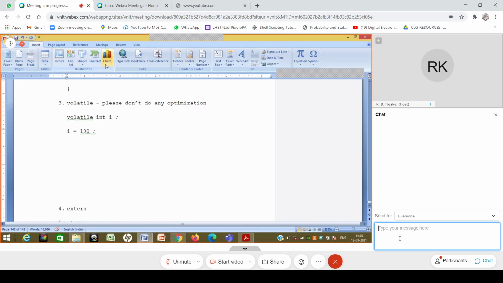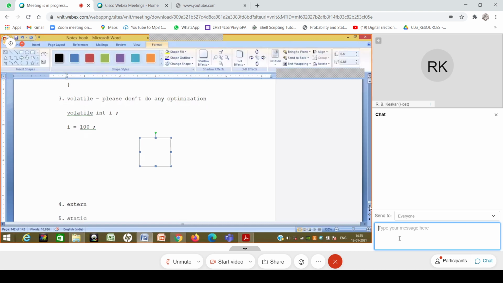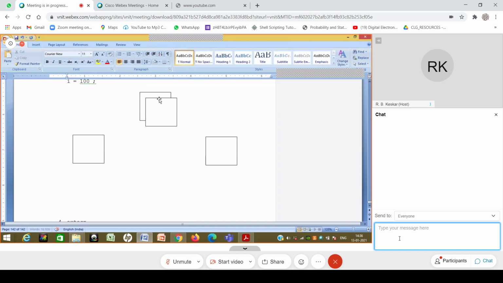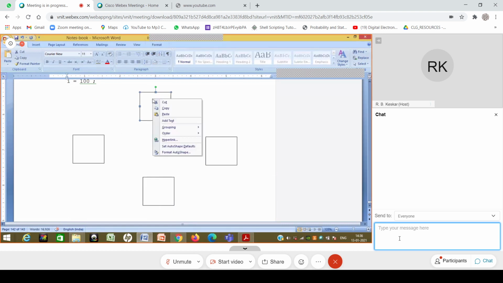So where are the shapes? Let's say this is file 1, and similarly I have 4 different files over here. So I will draw this, let me just copy it. Let's say this is file 2, this is file 3, and there is a 4th one which I will pull in over here. Okay, so there are 4 files I have. Shall I name these files? Maybe I can name them.